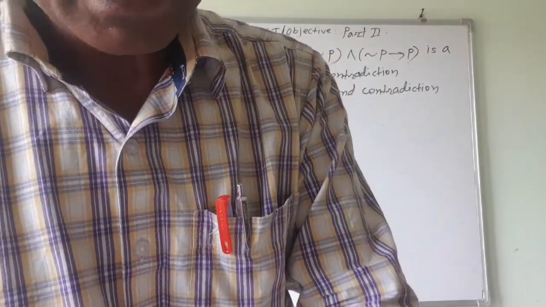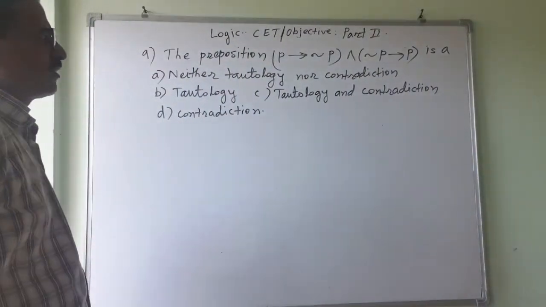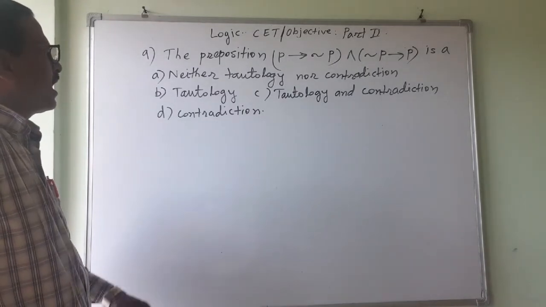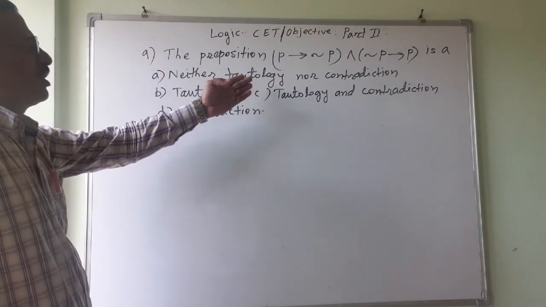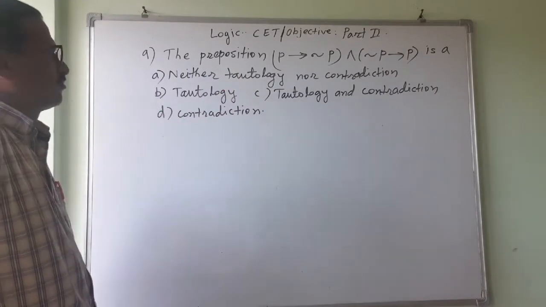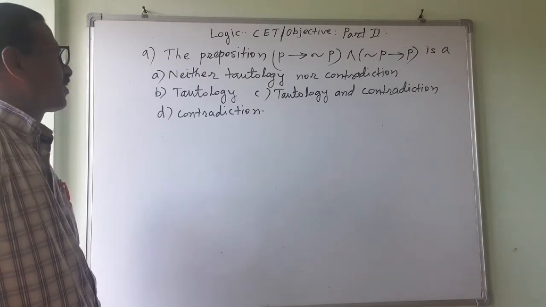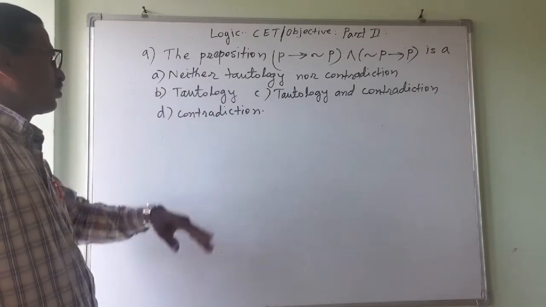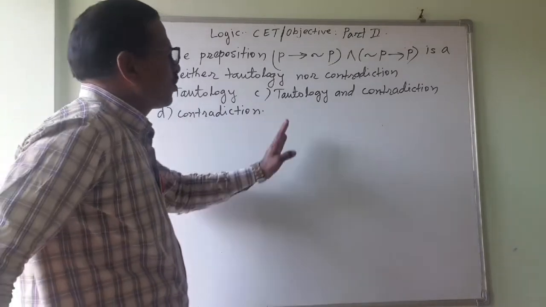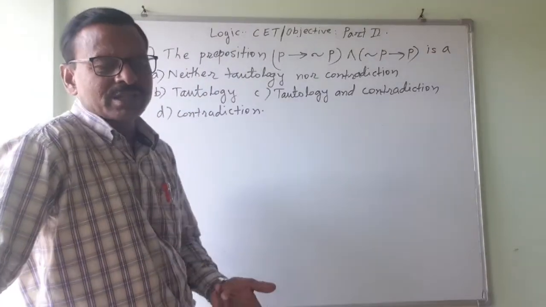If you know the basics, the fundamentals, how to build this, then you can solve it. Otherwise, everything will be very difficult for you. Neither tautology nor contradiction means it is contingency, means mixed. Sometimes it will be true, sometimes it will be false. Tautology means all true, contradiction means all false. Tautology and contradiction, how is it possible?